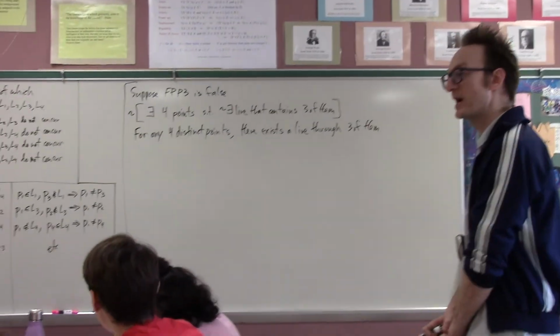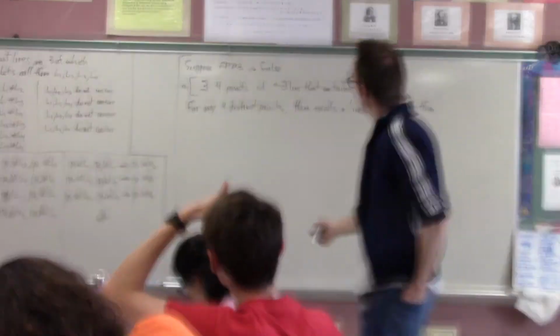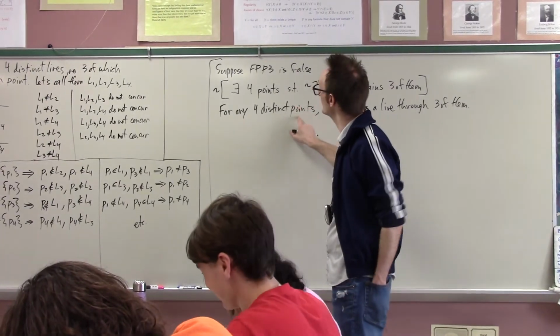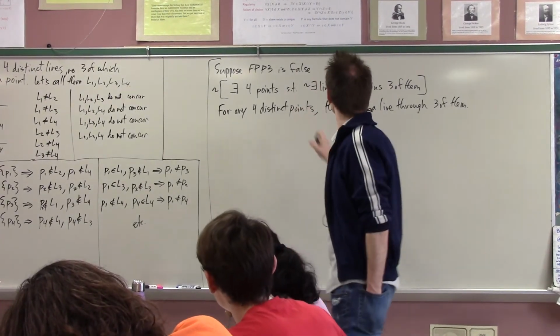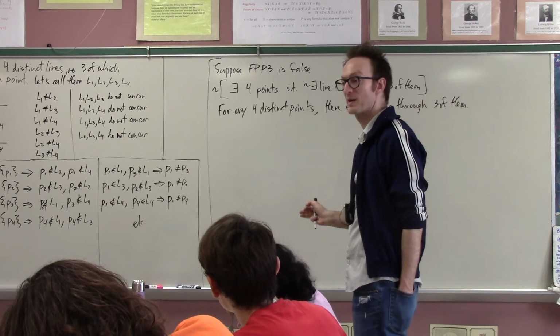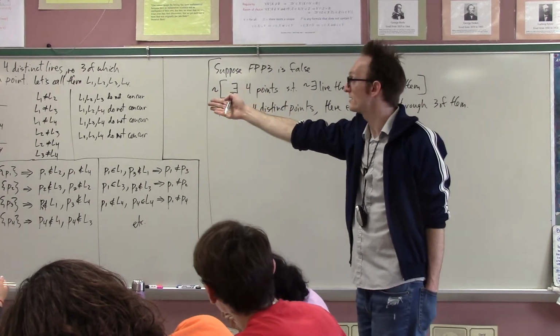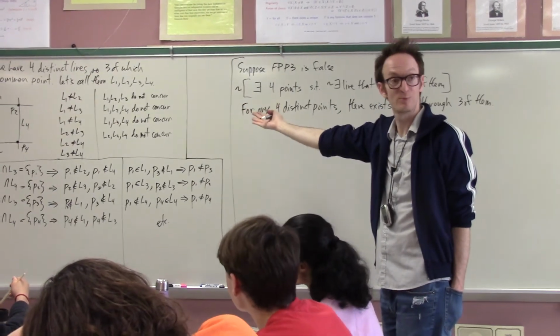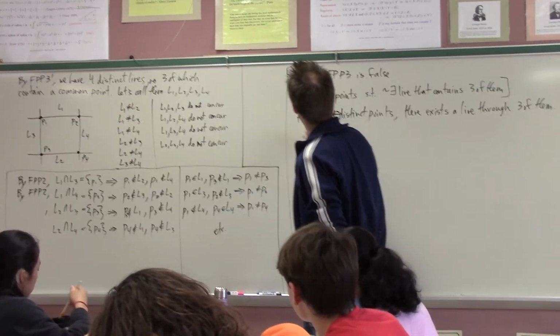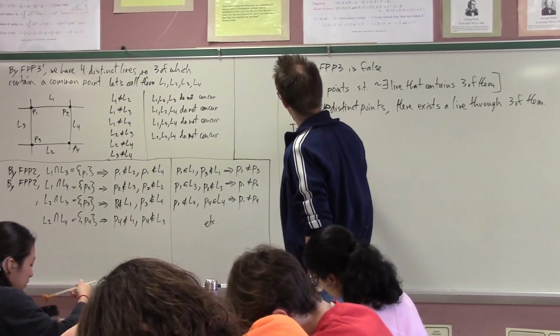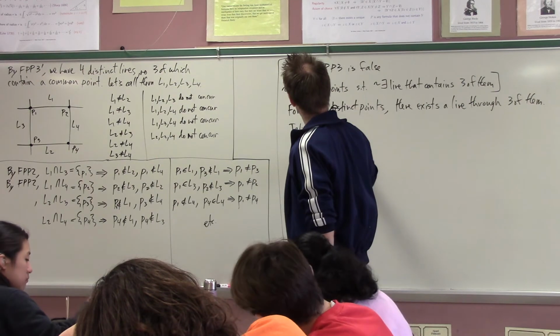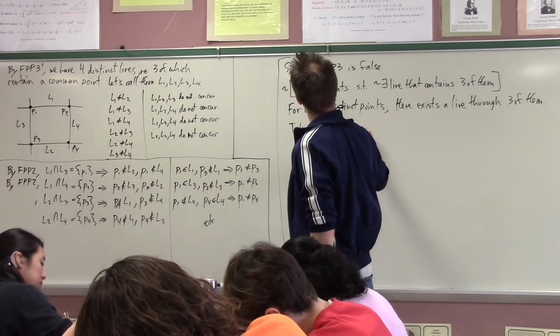Alright, so why does this lead to a contradiction? Well, what we have now is this claim, which is false, that for any 4 points, there exists a line through 3 of them. Take points P1 through P4, so take the set of points P1, P2, P3, and P4.